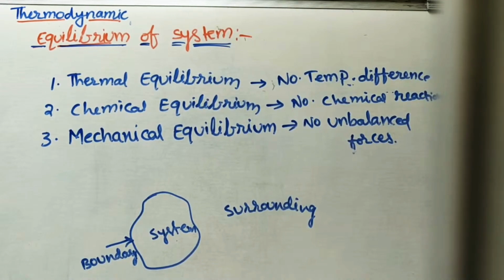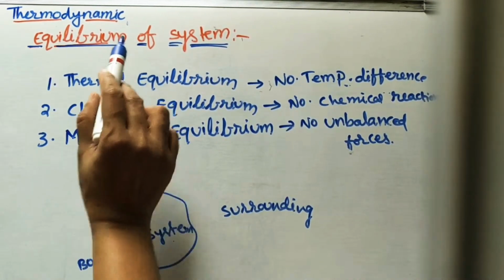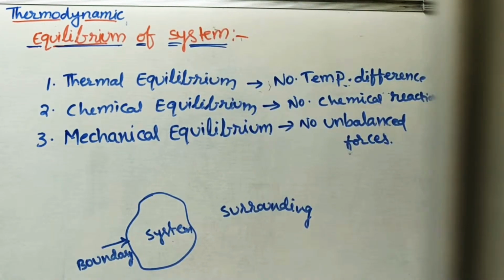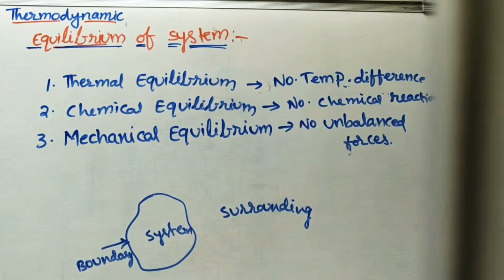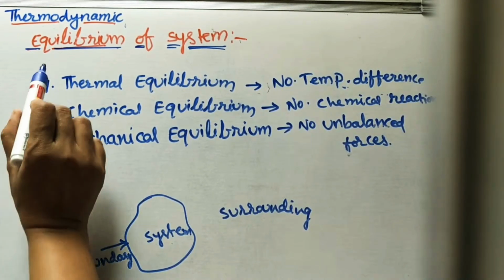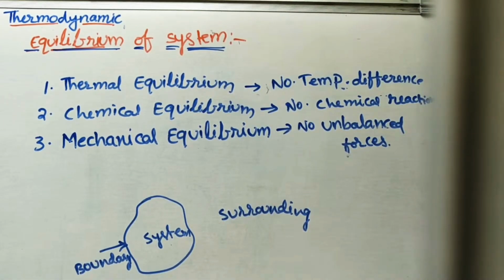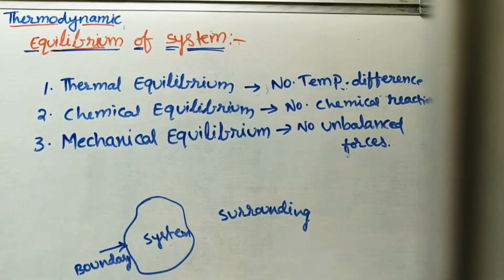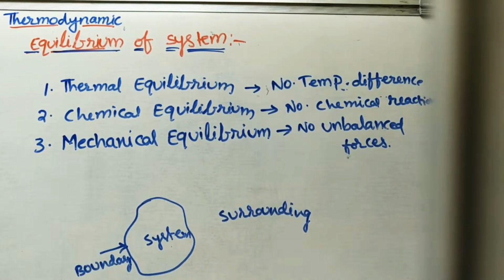In thermal engineering, whatever system we are considering is in thermodynamic equilibrium. What is the meaning of equilibrium? Equilibrium is the condition where the system is in a balanced state. It should not have unbalanced forces or unbalanced temperature. The balanced condition we can call equilibrium. So the system is in balanced condition.